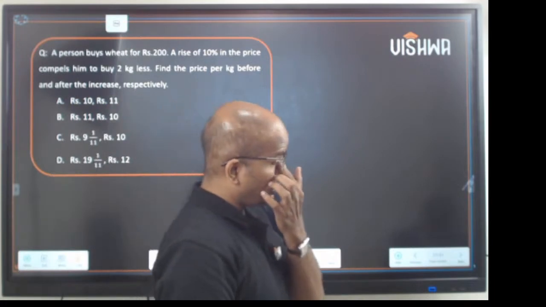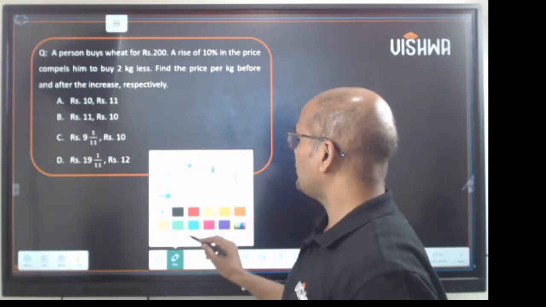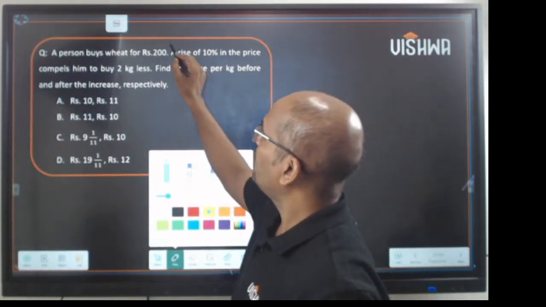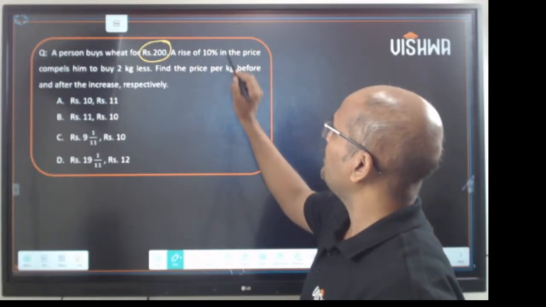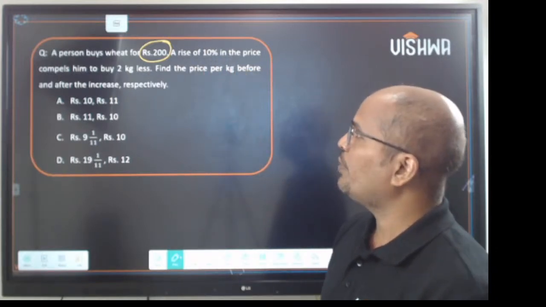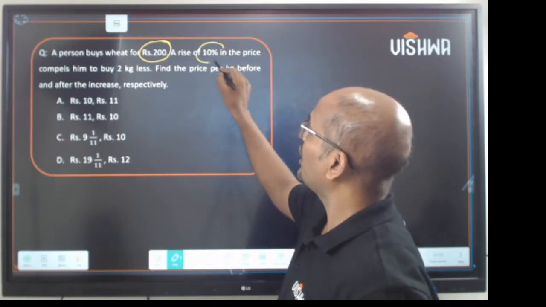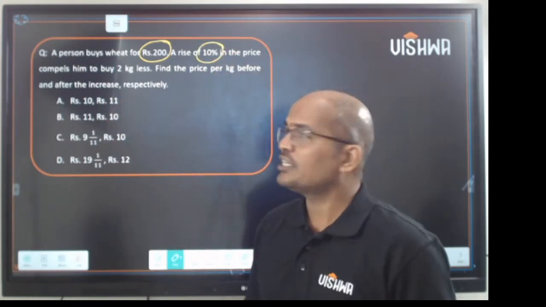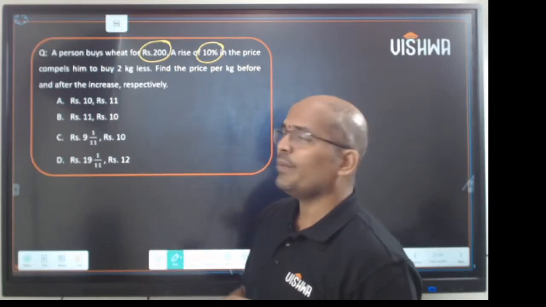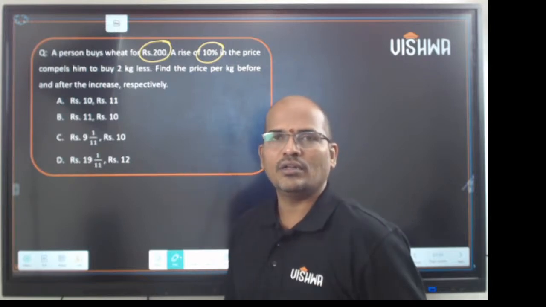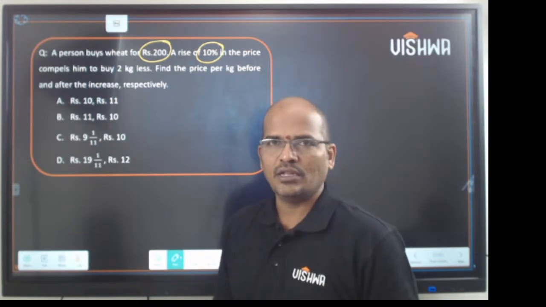This is one question which you should understand properly. A person buys wheat for rupees 200 generally. A rise of 10% in the price compels him to buy 2 kgs less. Assume that a person buys X kgs for 200. If he pays the vendor 200, he will be given X kgs. He will be getting X kgs.